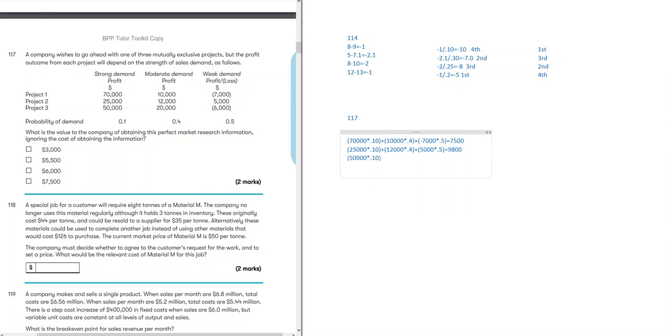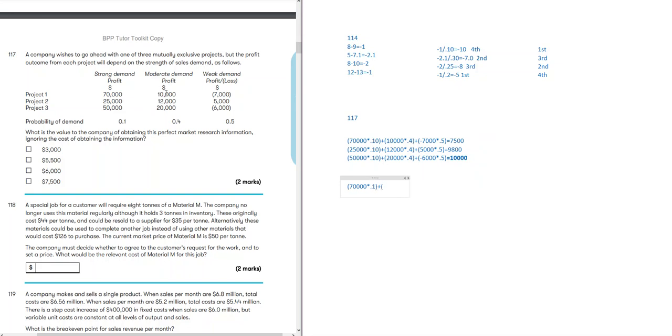Third project: 50,000 multiplied by 0.10, 20,000 multiplied by 0.40, probabilities are the same, minus 6,000 multiplied by 0.50. So if we wanted to select a project without perfect information, we would have selected project 3 because it gives us the highest return. Now if we can get perfect information, if we know the demand is going to be strong, then we would choose project 1 that would give us the highest return.